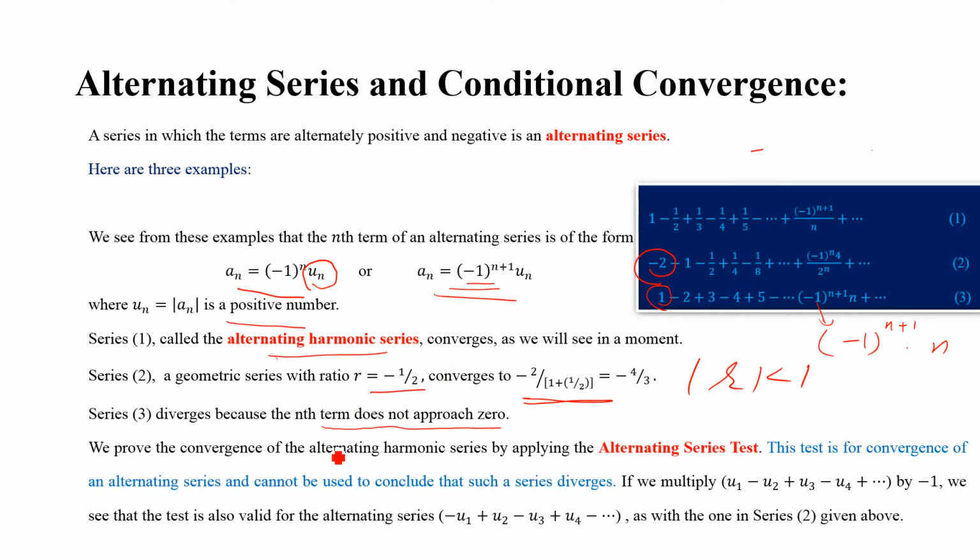Now we prove the convergence of the alternating harmonic series by applying the alternating series test, which we are going to learn in the next slides. One thing which is very important and you should remember is that this test is for convergence of alternating series and it cannot be used to conclude that such a series is divergent. So this is very important to note.